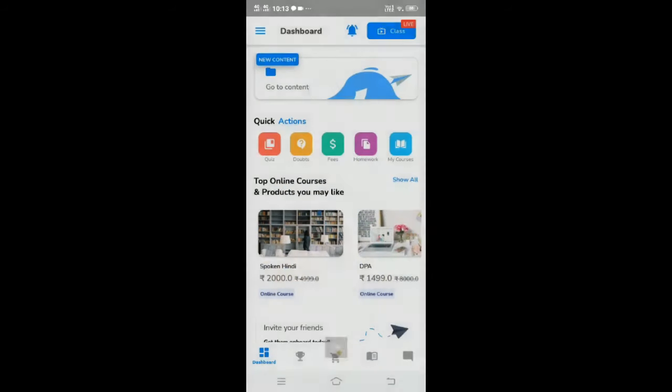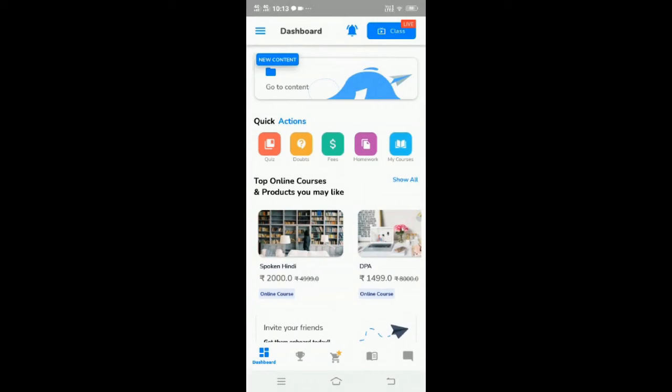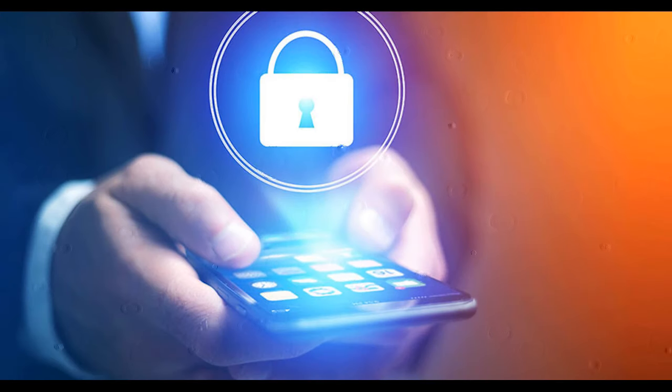It's just for verification. So when you install the application, you will get an OTP you have to submit for app verification. That is just for app security, so that no cookies should enter into your app. Okay, so no need to worry about all those things, and this app is very much secured and safe. And we have uploaded a few courses. In future also, a few more courses we are trying to upload. So this is it about the KPJ Shikshan app, guys.